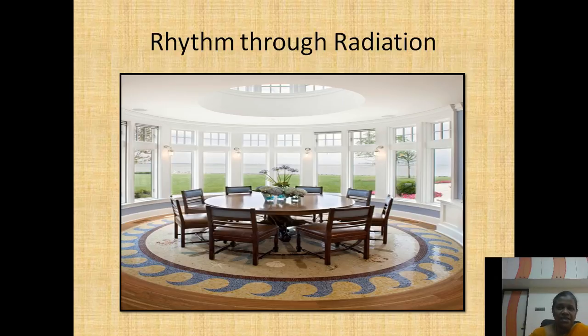So for rhythm, we have seen the four ways of achieving it. What are they? Continuous line movement, then progression of size, then repetition of shapes, and rhythm through radiation.